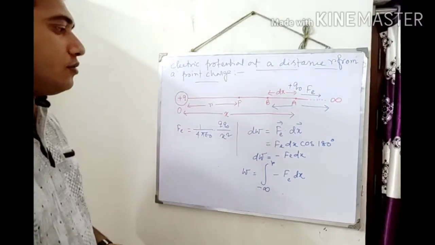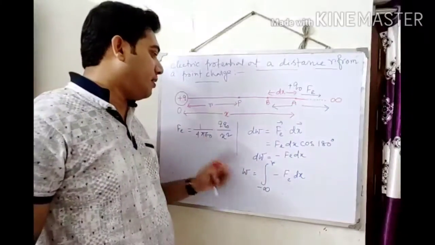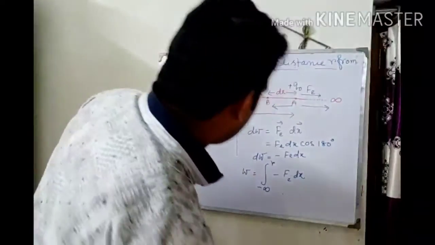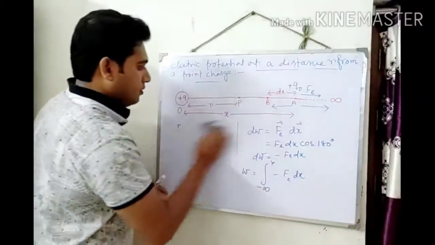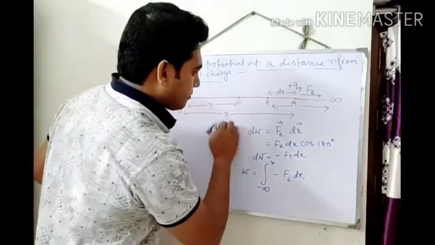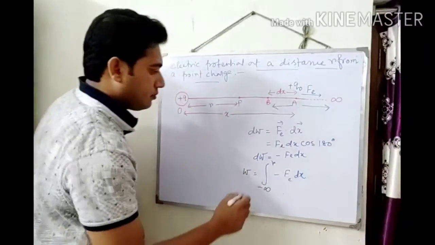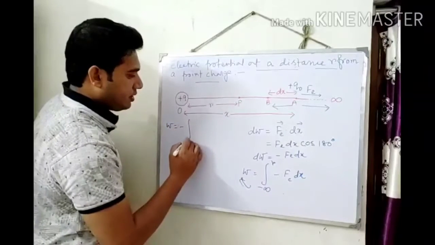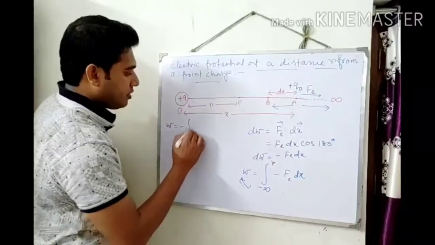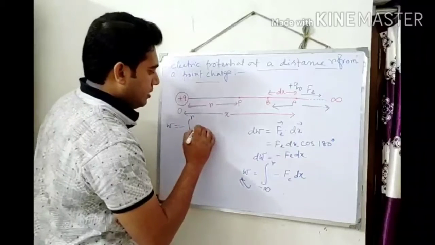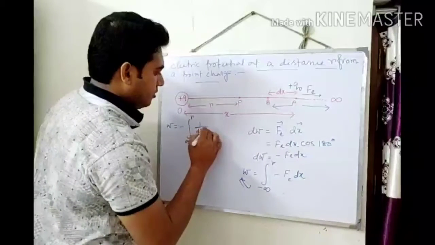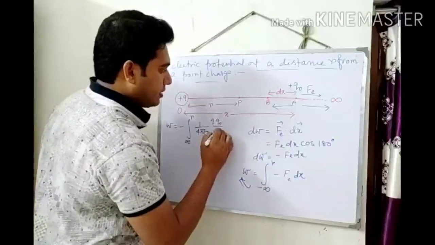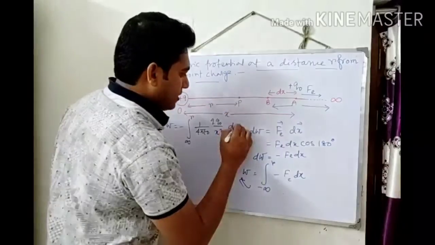Now put the value of Fe here and do the integration. So W equals the integral from infinity to R of minus 1 by 4 pi epsilon naught, Q Q naught by x square, dx.